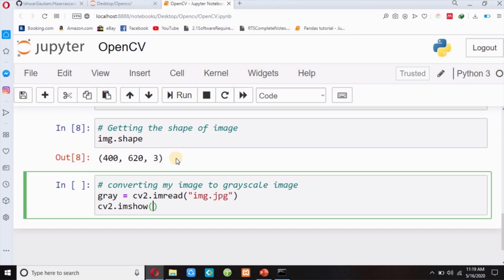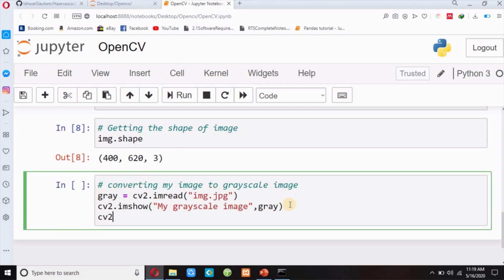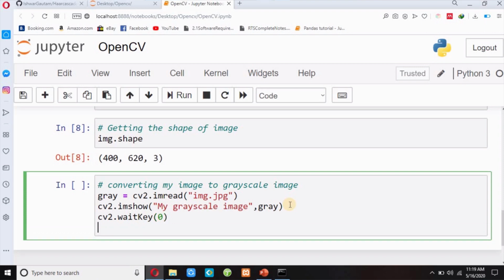I will display my image as grayscale image, and I will pass this gray here, and then I will write cv2.waitKey, capital K, and I will pass 0 over here, and then cv2.destroyAllWindows, small d, capital A, and capital W.